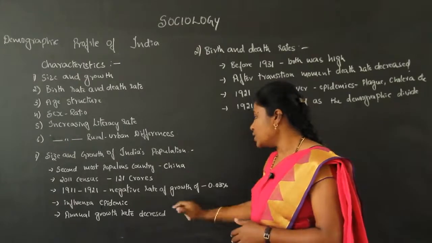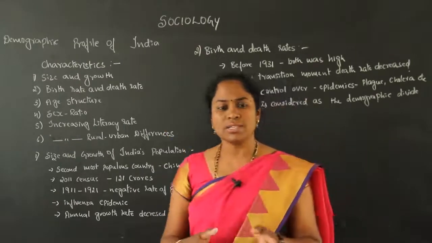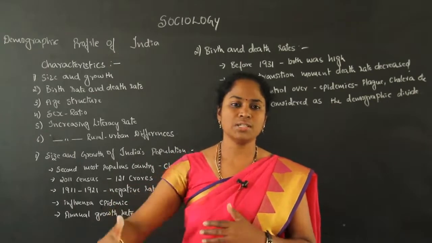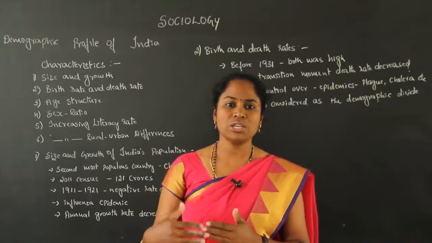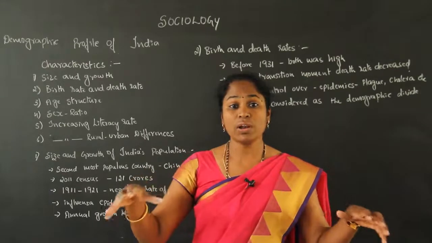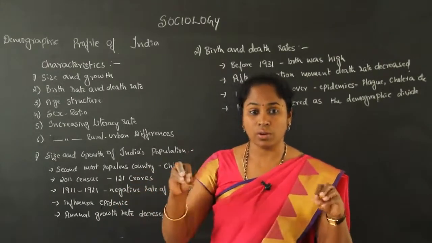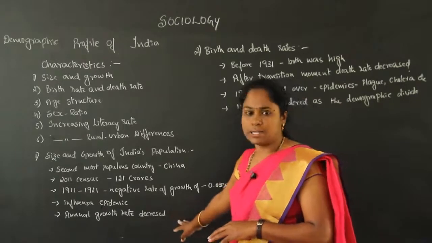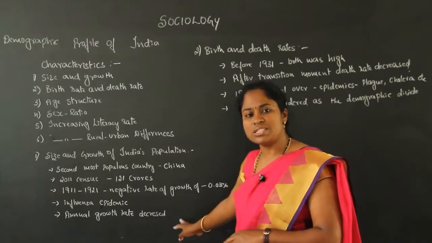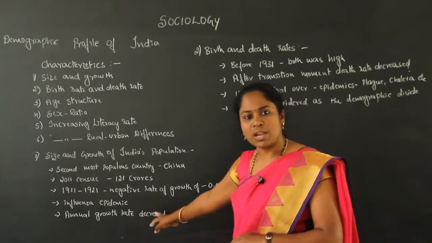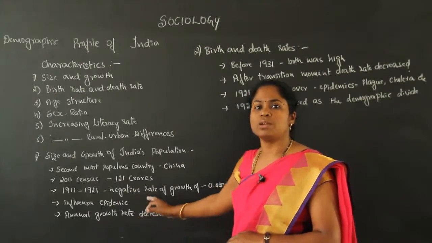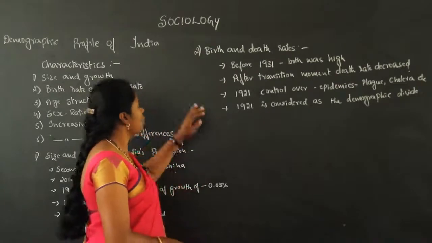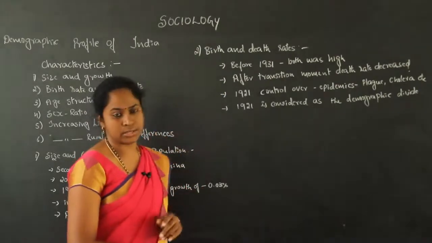But overall, after the 1951 census, when we see the report, the population is increasing. But when we see the annual growth rate of the population, it is decreasing. Still, in this developed world, India is called the second most populous country in the world. And the second point, we'll move on to birth and death rates.